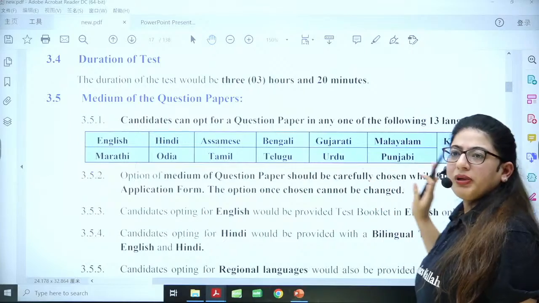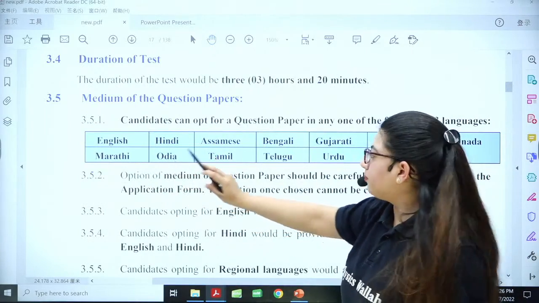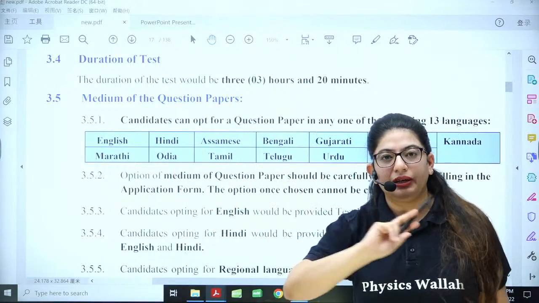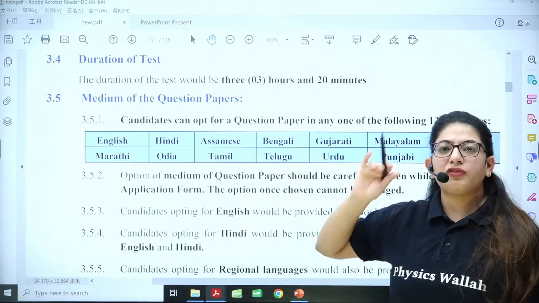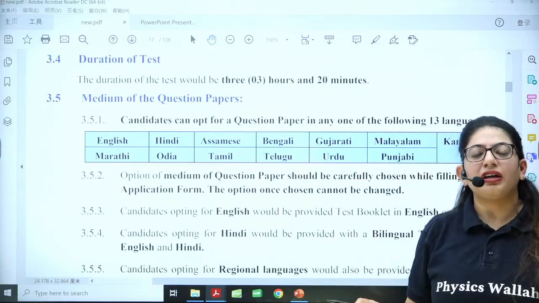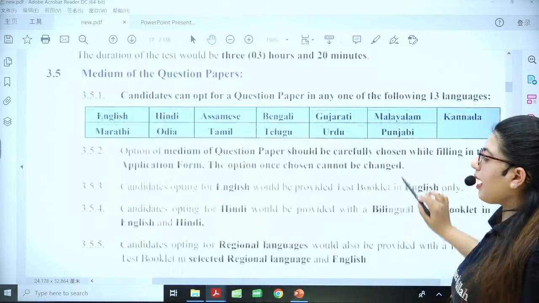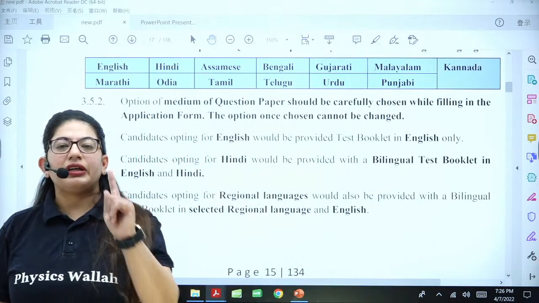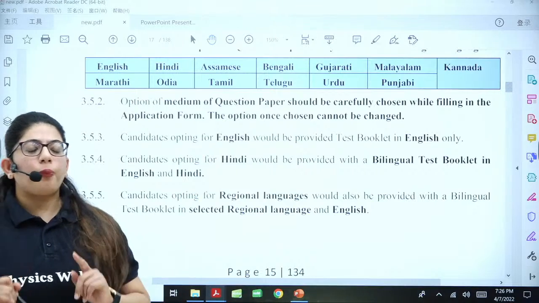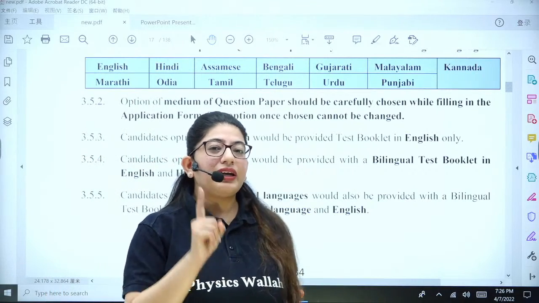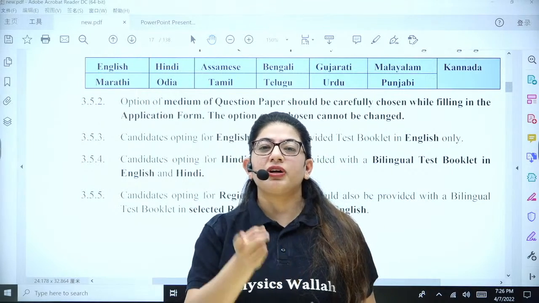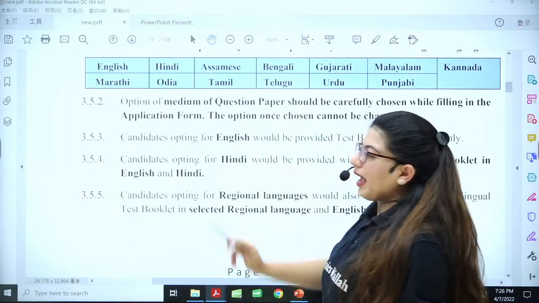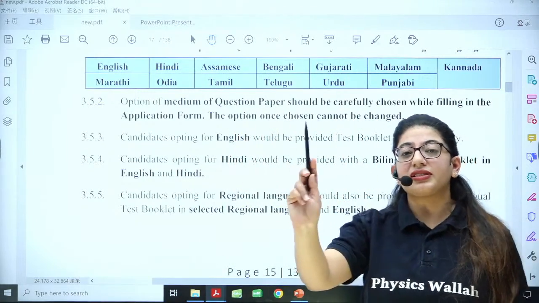Medium, there are a lot of mediums. English medium, Hindi medium, Assamese, Bengali, Gujarati, Malayalam, Kannada, Punjabi, Urdu, Telugu, Tamil, Odia, and Marathi. So whatever you feel comfortable in, or in which language you have prepared in the entire years, just choose that. If I opted for English medium, I will only get the question paper in English. But if I opted for Hindi medium, I will get the question paper in two languages, Hindi and English. If I have opted for Assamese, I will get it in Assamese as well as in English.